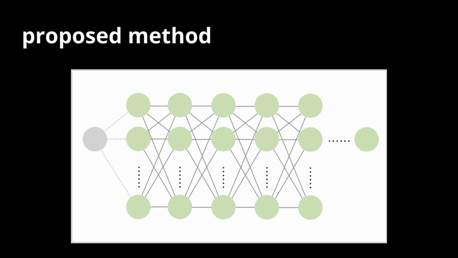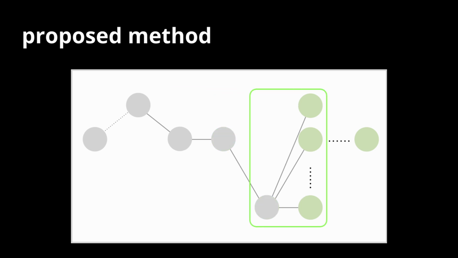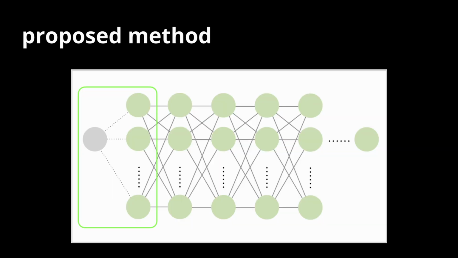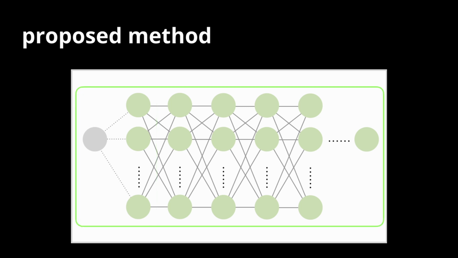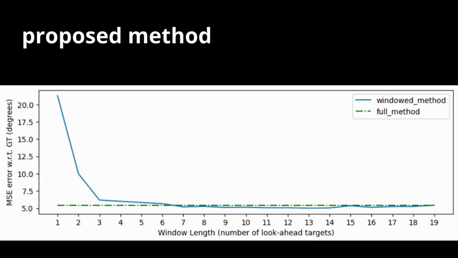For a real-time version of the algorithm, a windowed approach can be used to construct the graph layer by layer and greedily solve for the optimized head angle by considering only the next layer, or K layers. The real-time version is an approximation of the full method. By increasing the size of the look-ahead window, the performance would approach the full model. We can see that with 3 look-ahead targets, the model's performance increased dramatically.